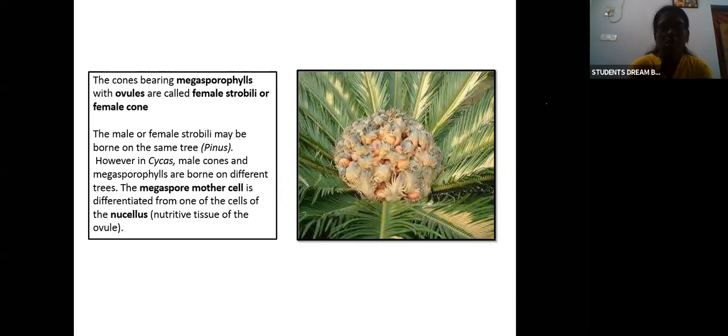Okay, so the megaspore mother cell is differentiated from one of the cells of the nucellus.